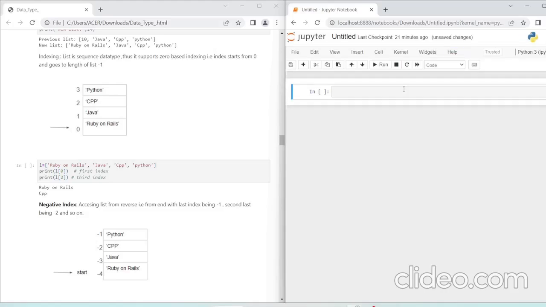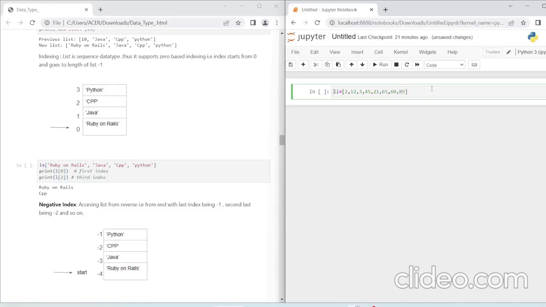Okay, so next we have indexing in Python. Like string, list is also zero-based indexing. So I will take the example li is equal to a list of integers: 2, 12, 3, 45, 21, 65, 60, 89.